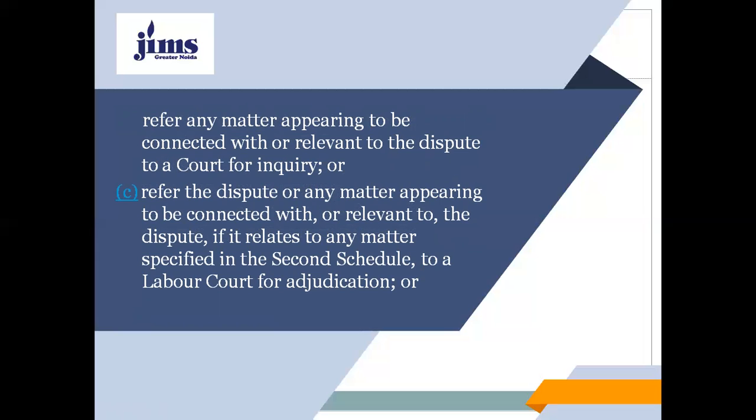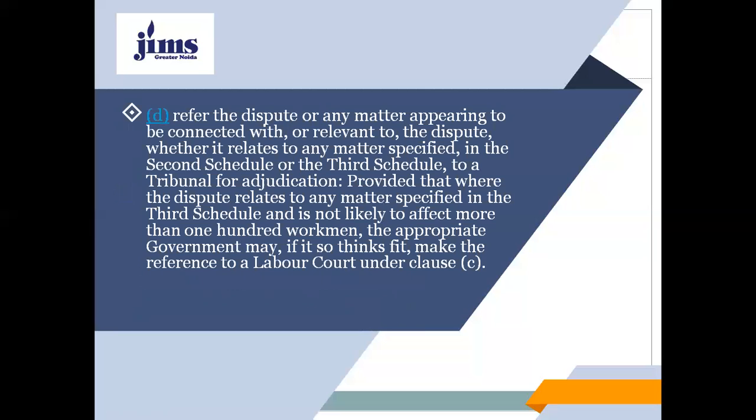And then clause C: refer the dispute or any matter appearing to be connected with or relevant to the dispute, if it relates to any matter specified in the second schedule, to a labor court for adjudication. So clause C says that the appropriate government may refer the dispute or any matter appearing to be connected with or relevant to the dispute, if it relates to any matter specified in the second schedule, to the labor court for adjudication.